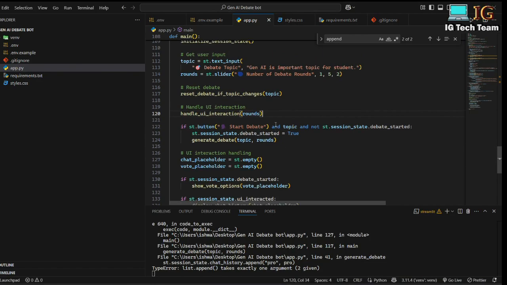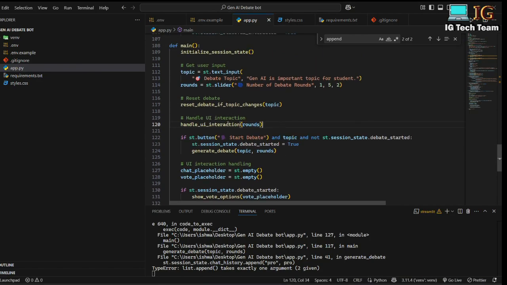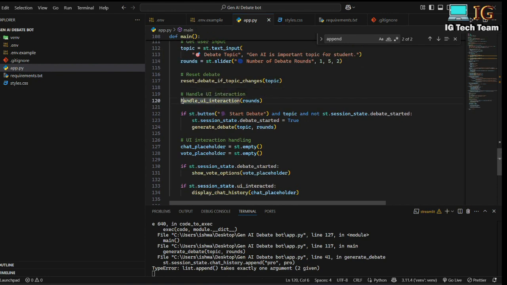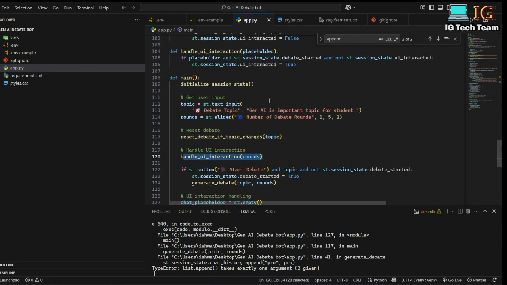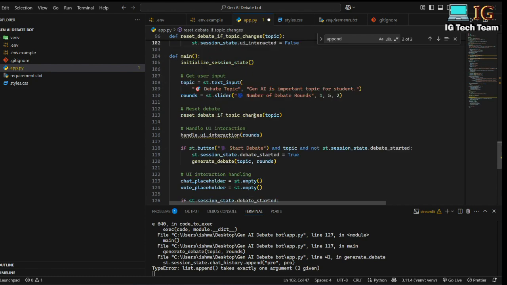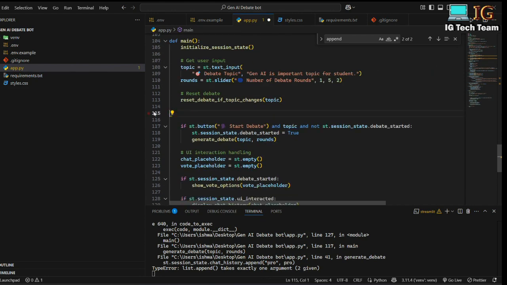But here if you see, I am only handling UI interaction for this round. Means if I change the round, I am handling the UI interaction, not for both options. So this code is looking a little bit messy, that means a little bit complex. So I would like to solve this handle UI interaction in a different way. For that I can remove this function, and also I can remove this function from here.